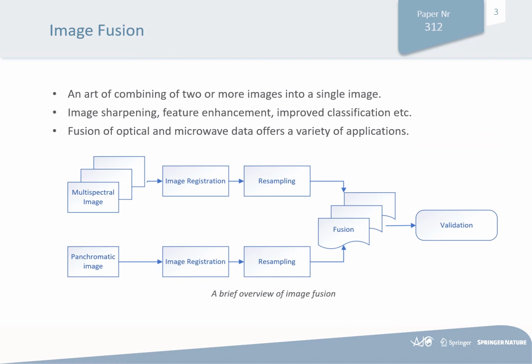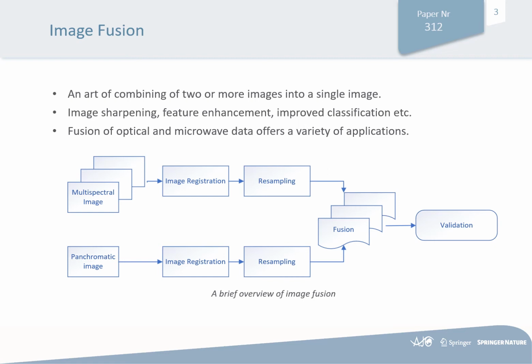Image fusion is the art of combining two or more images acquired from different sensors into a single image, which is more informative and hence more useful from an interpretation point of view, such as image sharpening, feature enhancement, and improved classification. The fusion of optical and microwave data offers a variety of applications such as cloud-free observation of Earth surface changes.